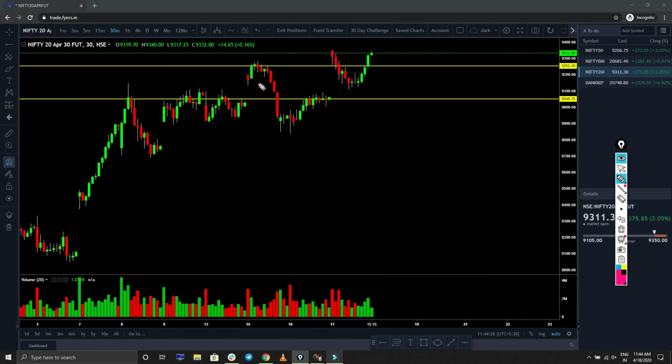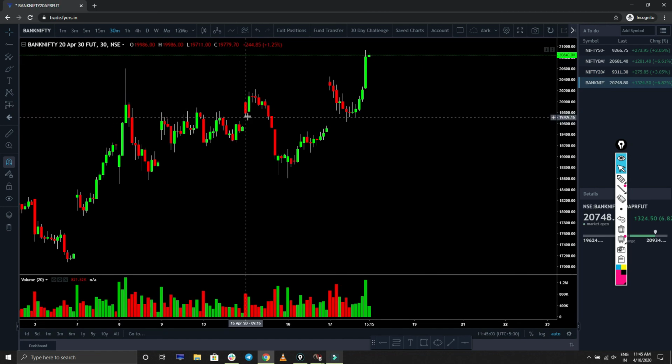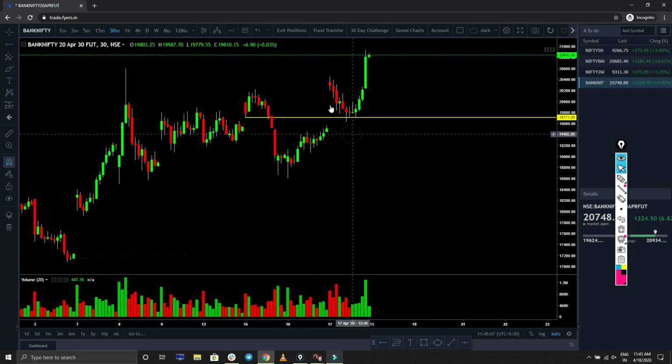Okay, see, yesterday the market opened above this, which means a positive open, and it got support here. Till then we didn't get any positive open here. You can see the price is only opening here, somewhere else here. So it's defending as resistance. Now we will go to the Bank Nifty chart. Day before yesterday we got a single print. From the same place the price is bouncing back.